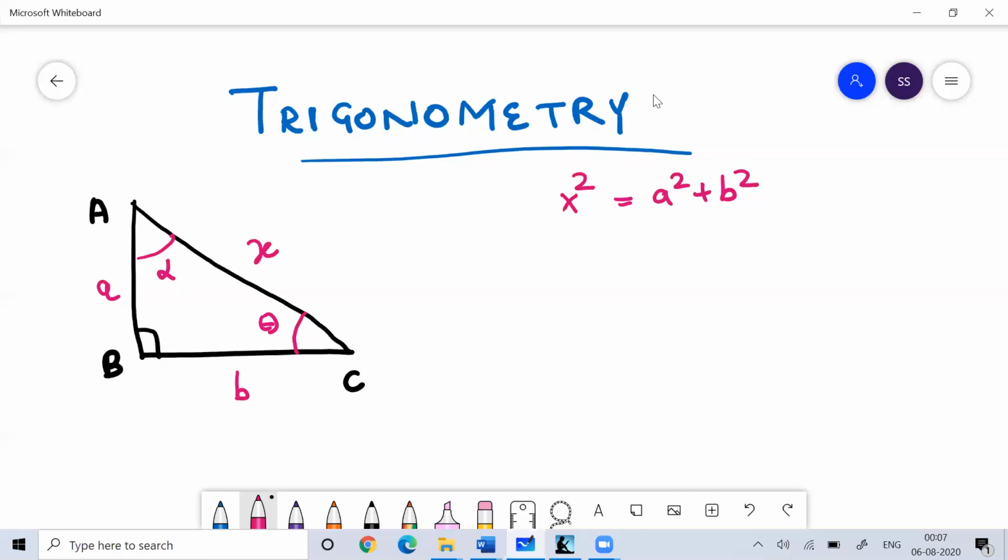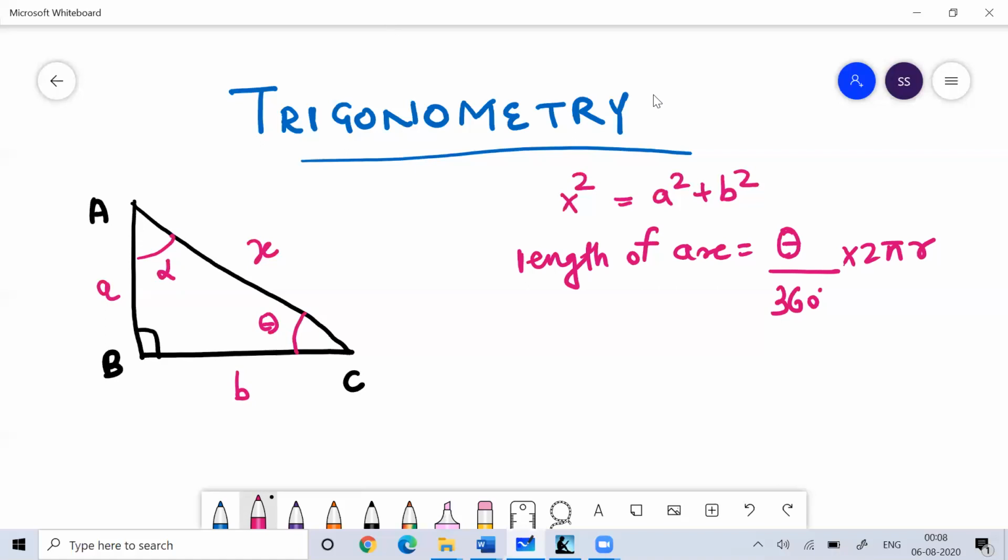When we are trying to measure the length of an arc in a circular system, we follow theta by 360 degrees into 2 pi r. Whenever you try to understand this arc, its relationship with respect to the center of the circle, where it covers a distance, is basically called the angle. So the angle is the amount of rotation from one initial point to another termination point.